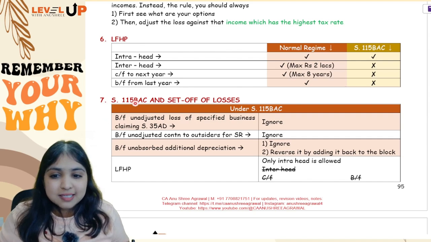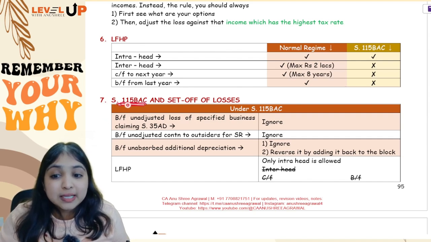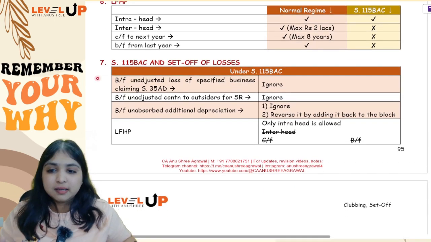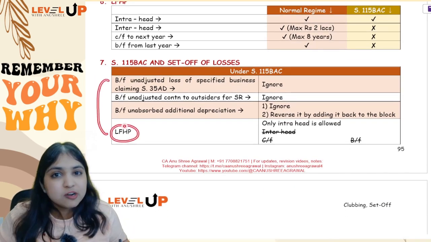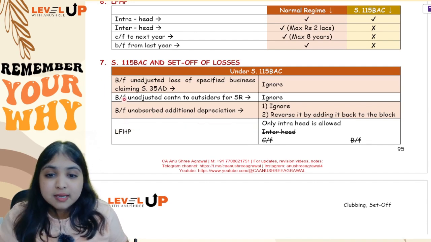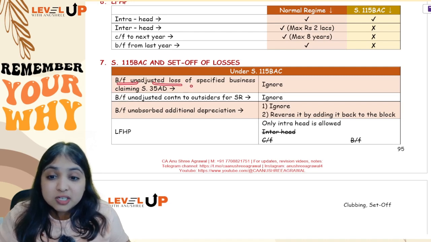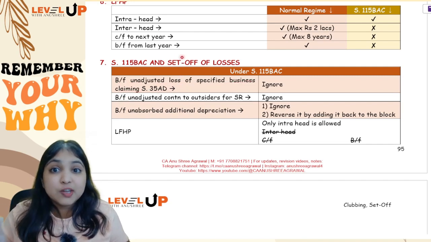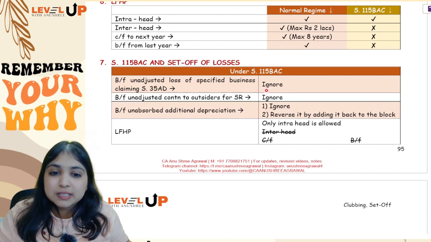Alright, and lastly guys, in case your assessee is following the default regime, your set off and carry forward chapter will be affected in 4 places. Loss from house property, I have already told you, you will only be able to do intra-head, everything else you will not be able to do. Apart from this, if you have any brought forward unadjusted loss of specified business claiming 3580, that is, you have any brought forward specified business loss where you claim 3580, that loss you will simply ignore.